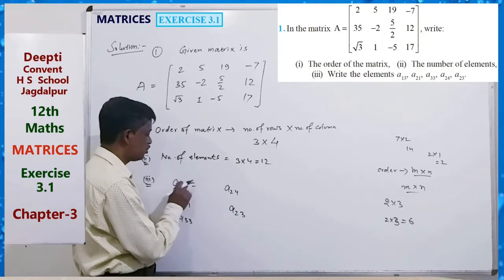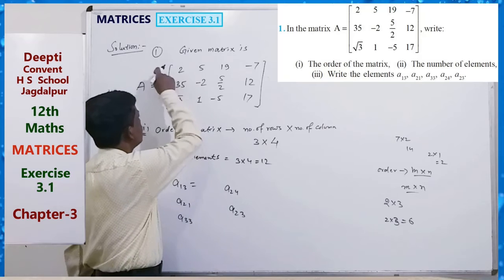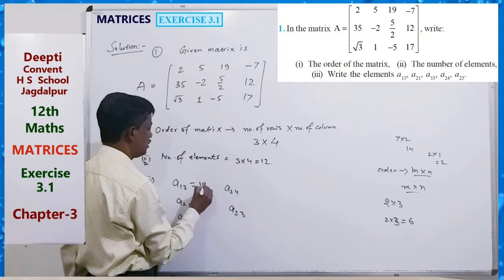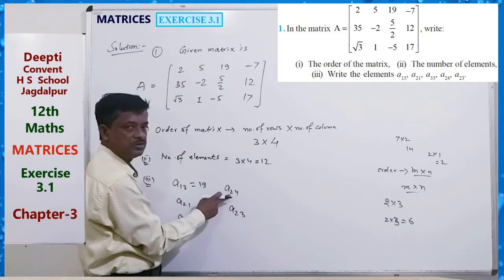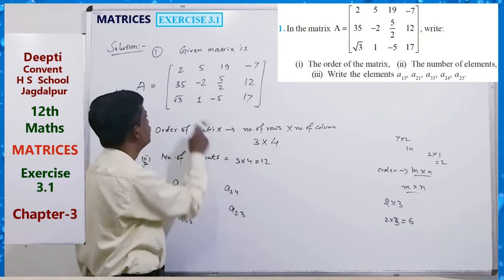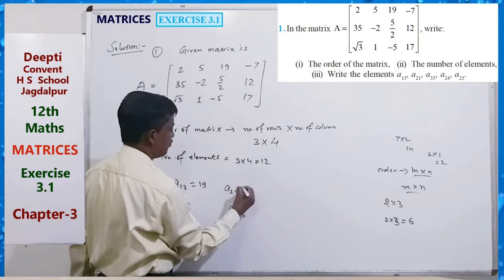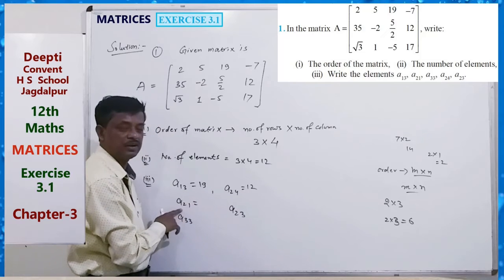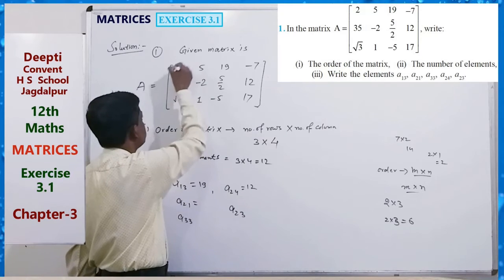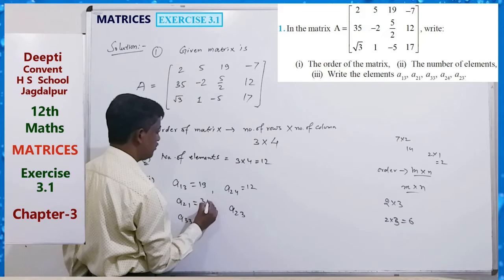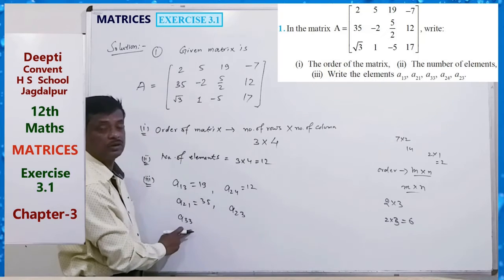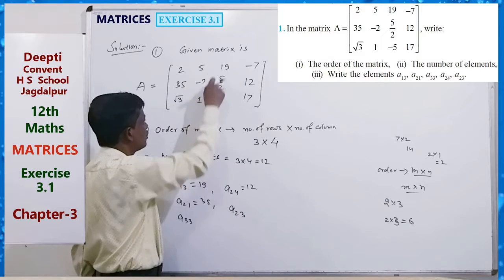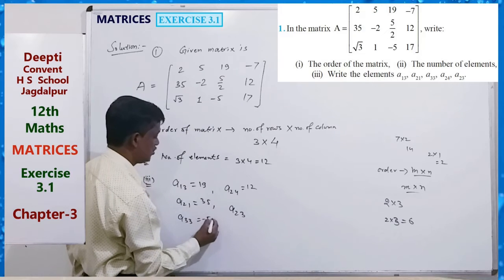What? 1 3. First row, third column: 19. Second row, fourth column: 12. This means second row, first element: 35. Third row, third column: -5.